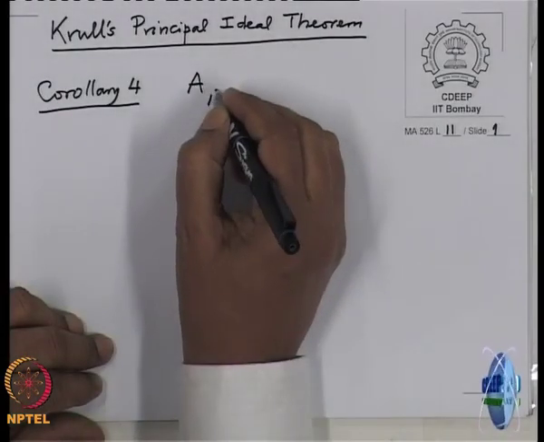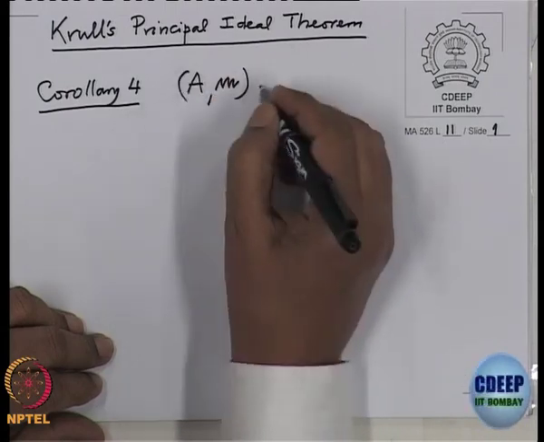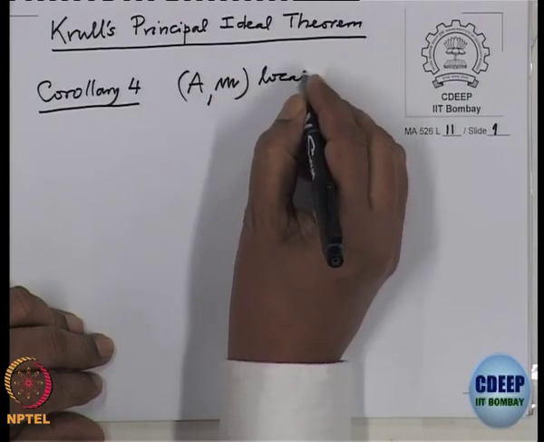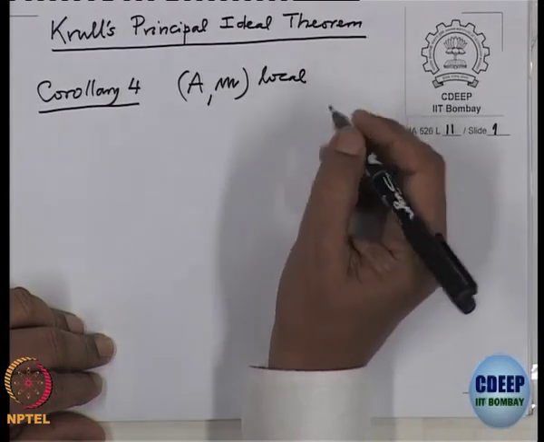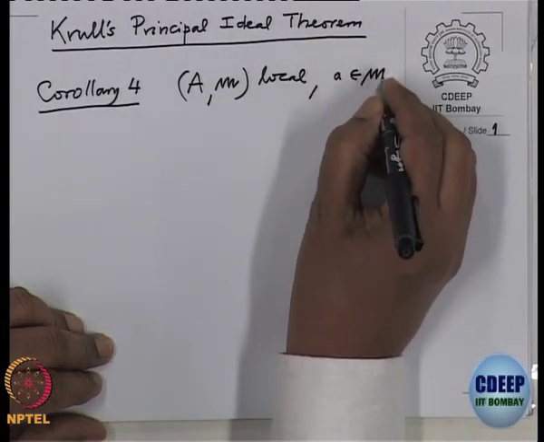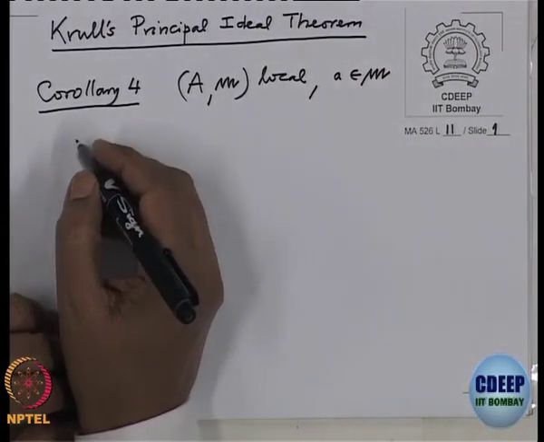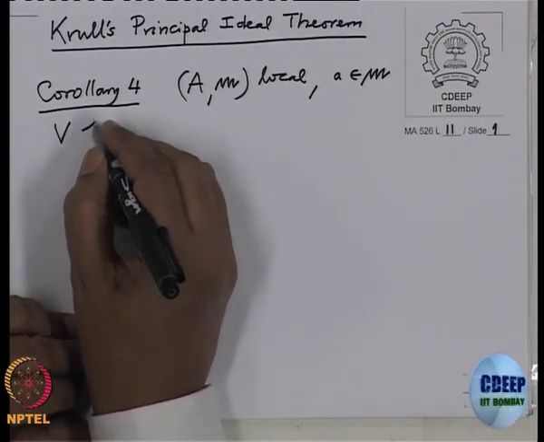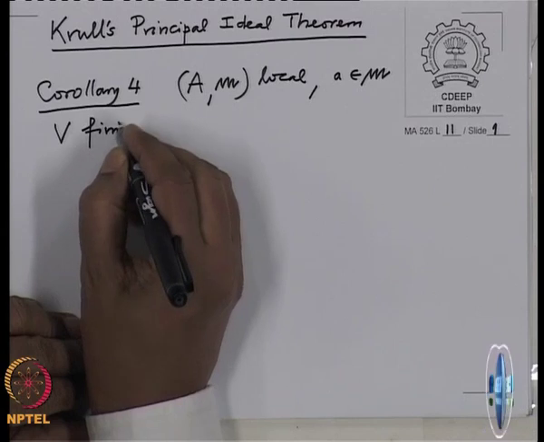So, actually this corollary I have deduced in corollary 3, but this is of a slightly different flavor. As usual our notation is (A, M) local. Local always includes Noetherian, and a is an element in the maximal ideal M, and V is a finitely generated A-module.